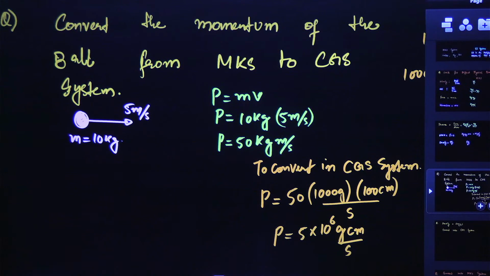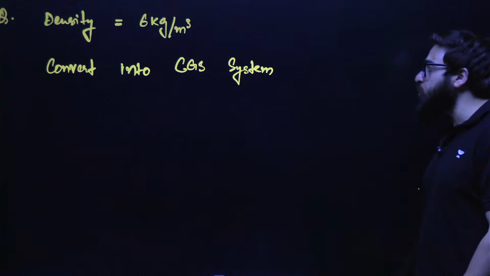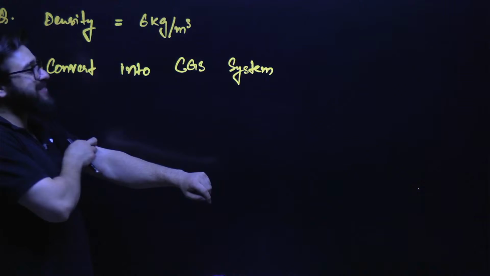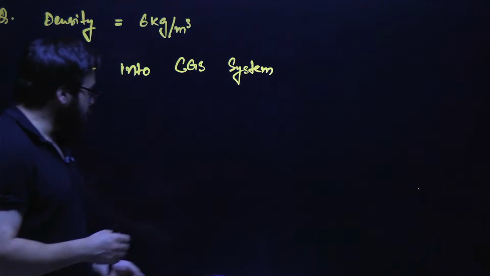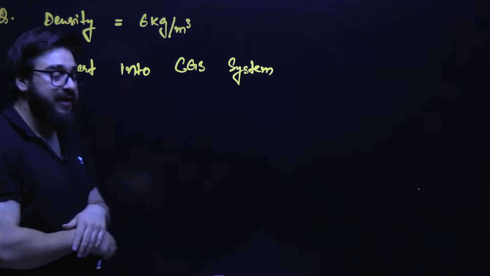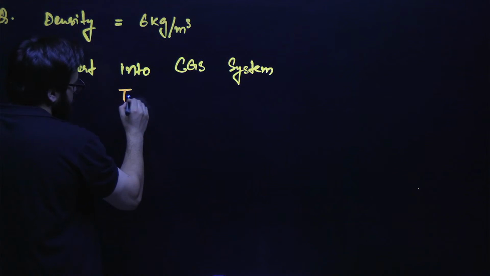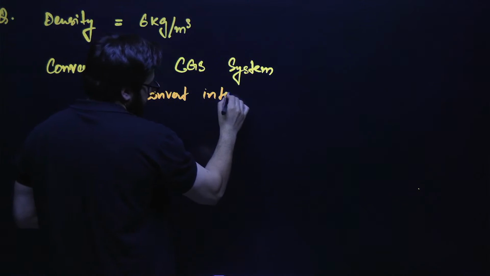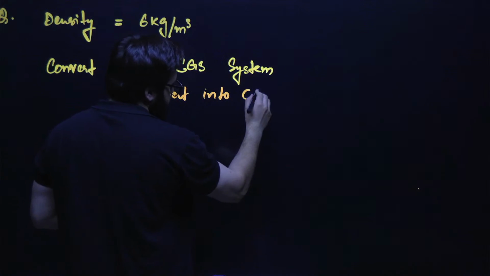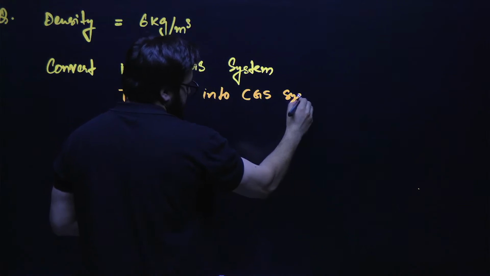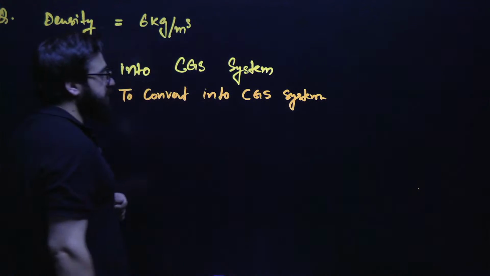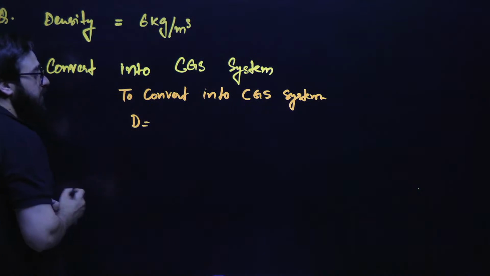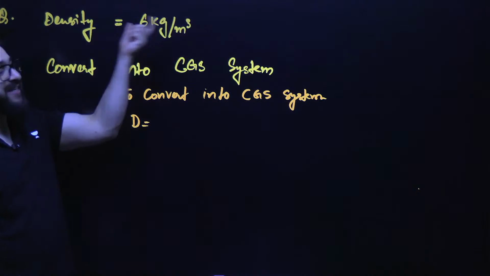Okay. Next. Let's suppose we are given a question something like this. Density is given as 6 kg per meter cube. You are supposed to convert this density into CGS system. To convert this into CGS system, I can write this density as 6 kg.